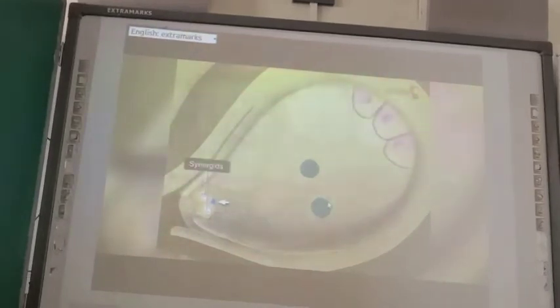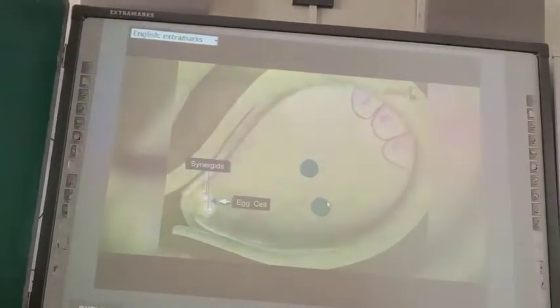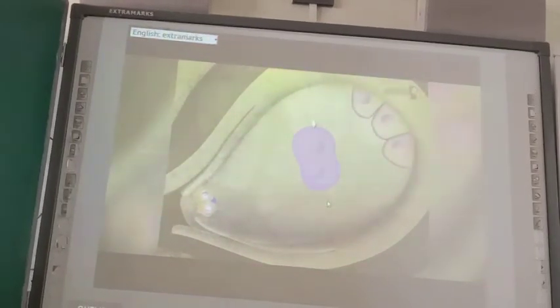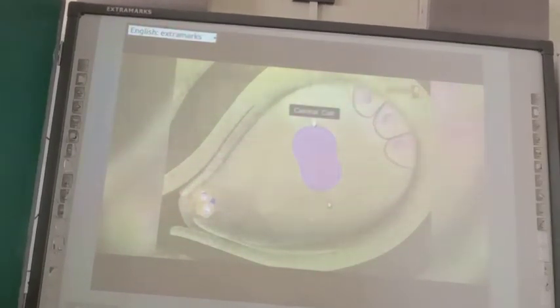During the maturation phase of the embryo sac, three of the nuclei form the antipodal cells. At the micropylar end, three cells are formed. Out of these, two are synergids, and one forms the egg cell. In the center, a large central cell is present, which contains two polar nuclei.